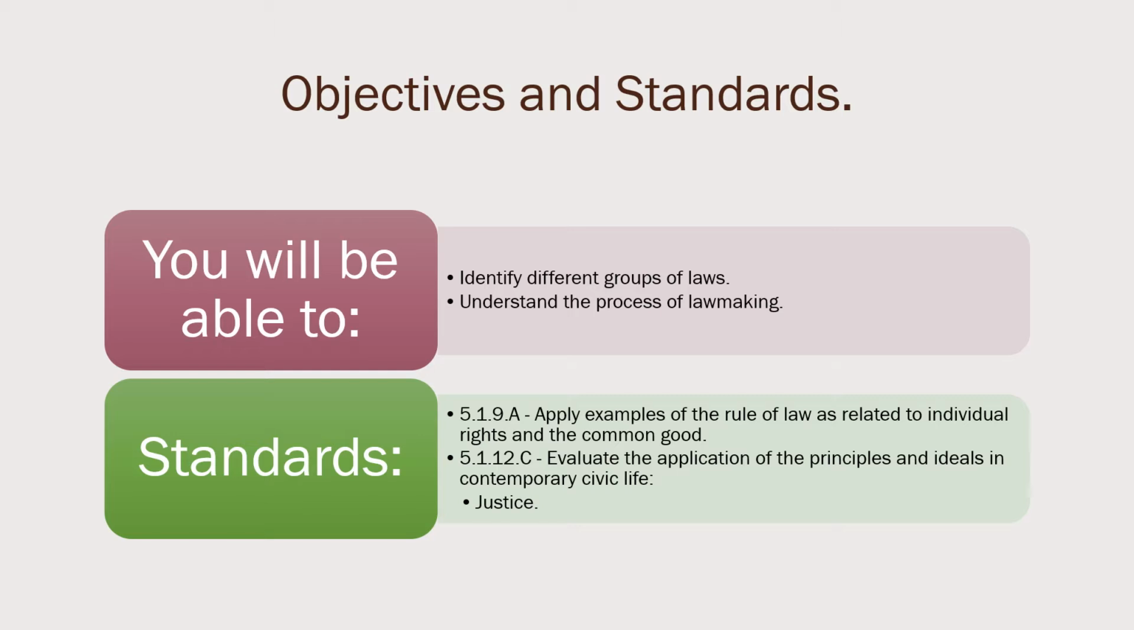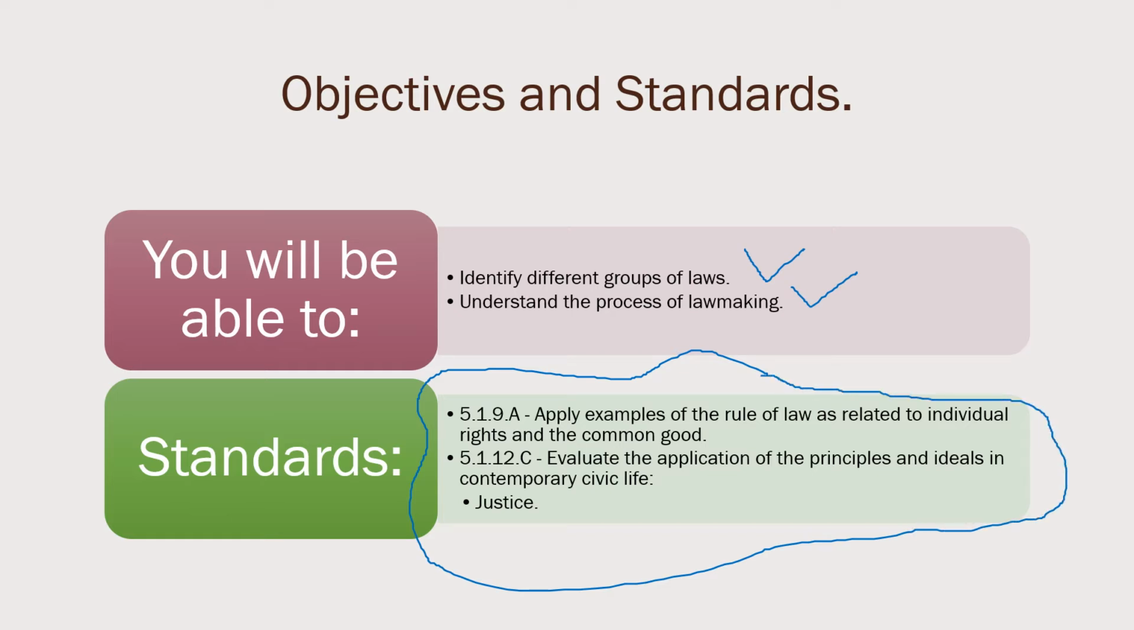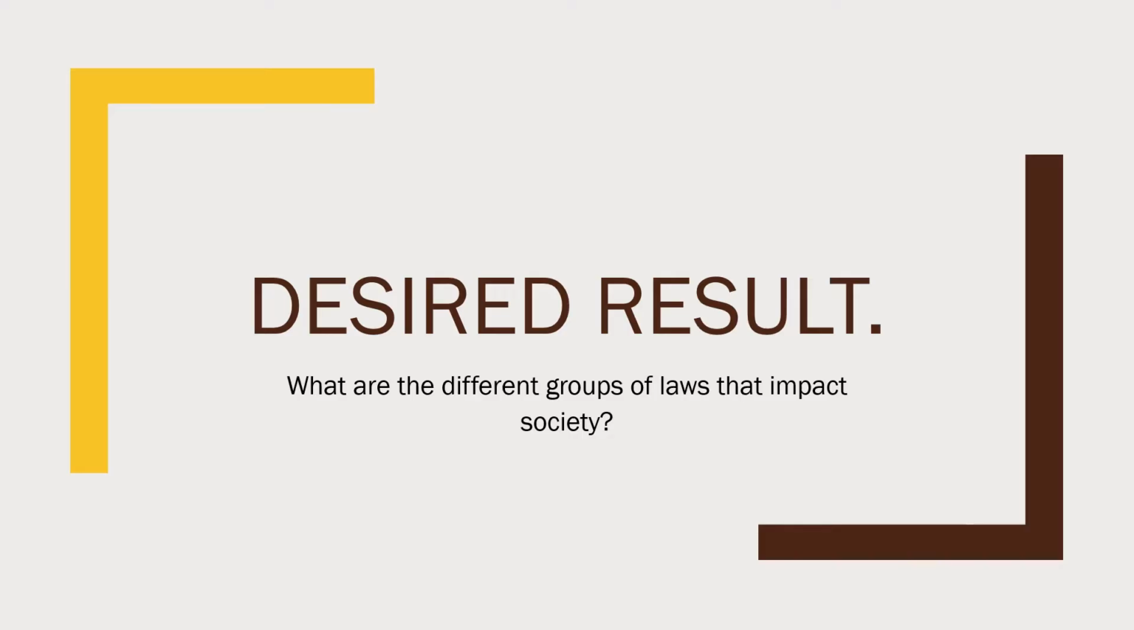So we have our objectives and standards here. You will be able to identify different groups of laws, and you will be able to understand the process of lawmaking. Okay, take a moment there to look over the standards, please, if you would. I'm circling them now for you. And our desired result: what are the different groups of laws that impact society?